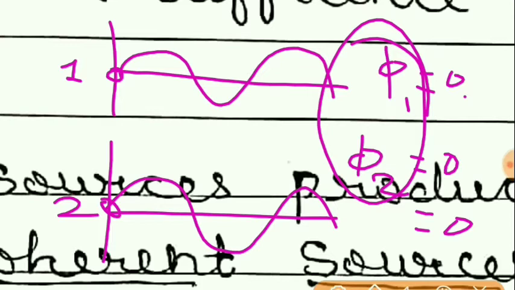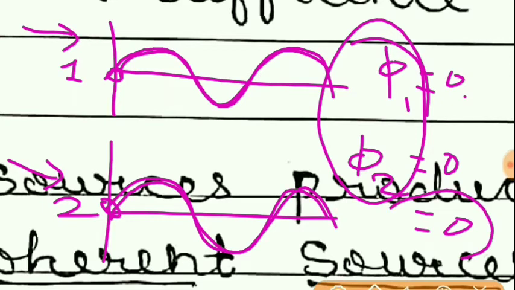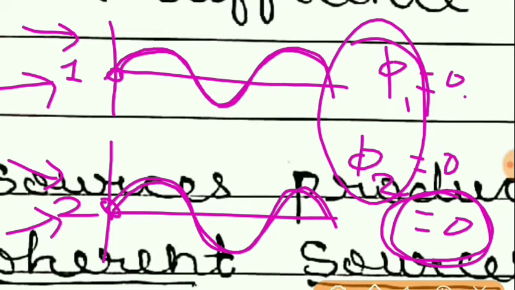And if these two waves have the same frequency, then whatever phase changes for the first wave, a similar phase will change for the second wave also. So always this phase difference will remain 0, that is constant with time, if the two waves have the same frequency.